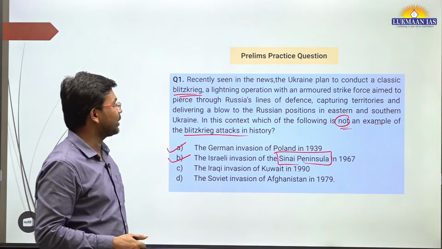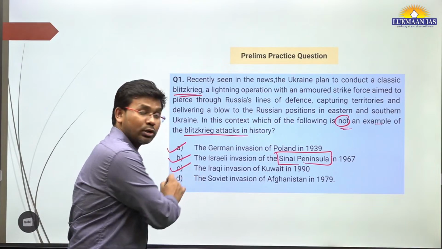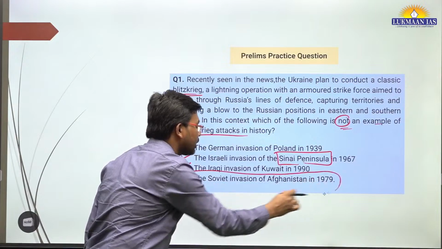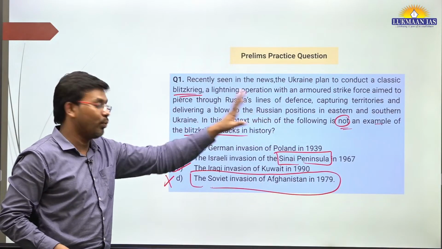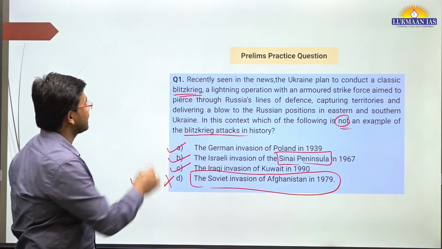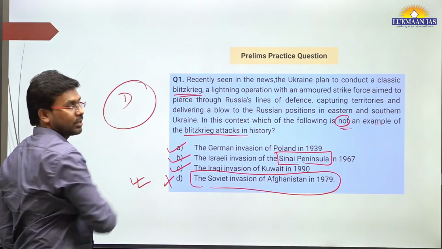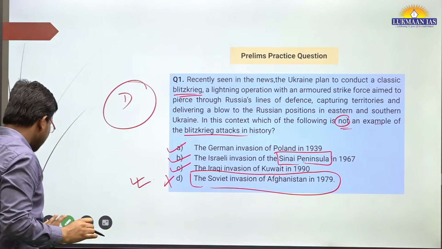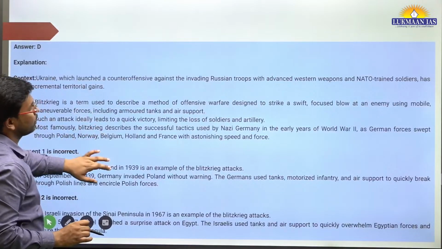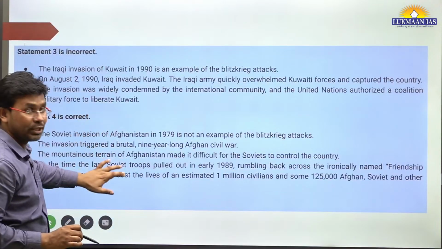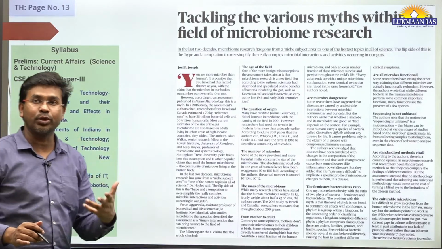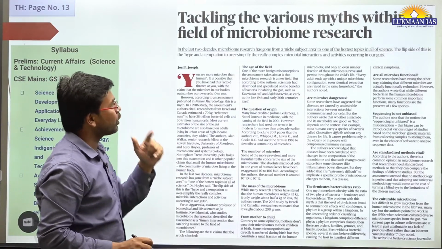Then the Iraqi invasion of Kuwait in 1990, it's also a blitzkrieg attack. However, the fourth one was not a blitzkrieg attack, and they are asking which one is not a blitzkrieg attack. So option D is the right answer. In our case, D will be the answer, okay? We need to remember. So with this, let us now talk about another question. You can go through the explanation in your free time, and you can also download this PDF from the YouTube video. Now let us talk about this.